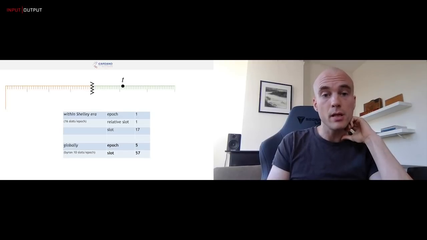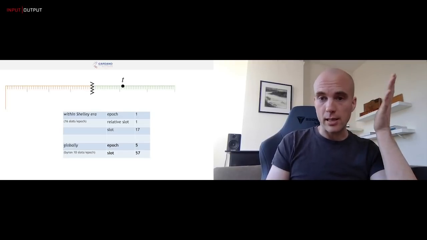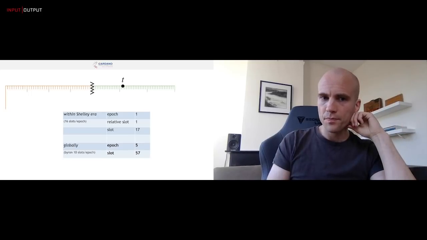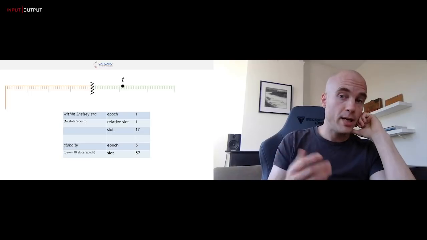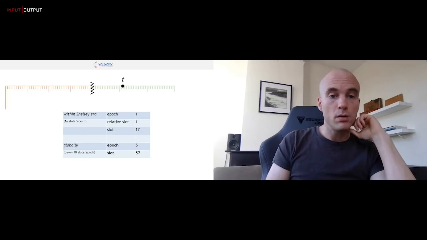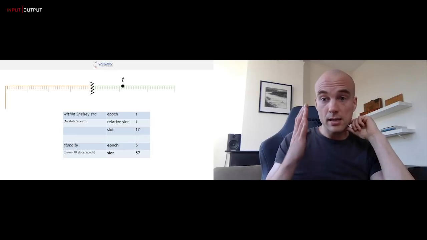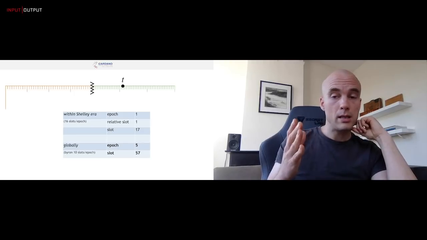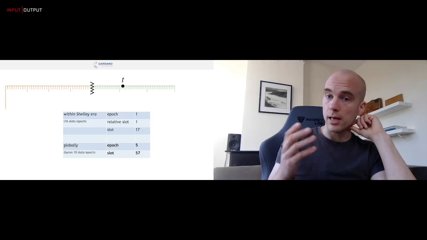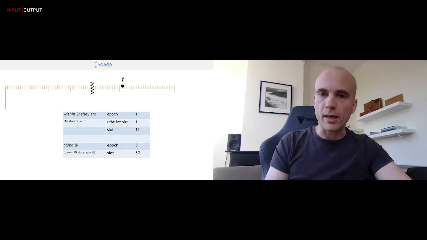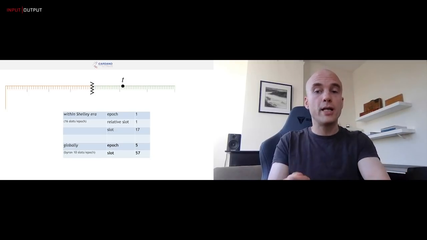However, if the transition from Byron to Shelley happened 1 epoch later, and we take that exact same time t, then this now becomes, actually it happens to be still epoch 1 within the Shelley era, but now relative slot 1, which makes it slot 17 within the Shelley era, which means that overall it's now epoch 5 rather than 4, and slot 57 rather than 60. Right? So the exact same clock time t has a different translation from slot to slot and epoch, depending on when the transition happens.